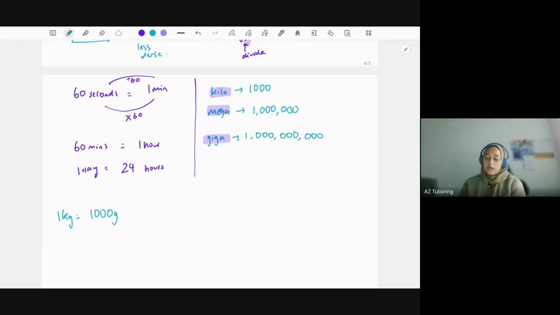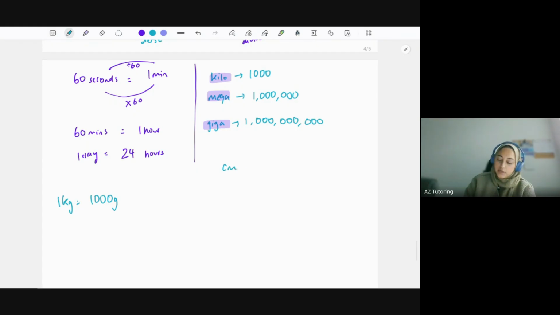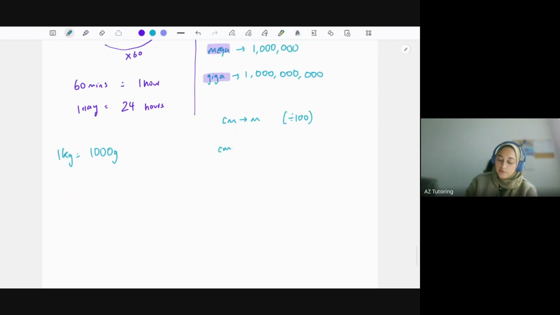Okay, what else? If I'm going from centimeters to meter, I am dividing by 100, because there's 100 centimeters in 1 meter. If I'm going from grams to kilogram, we divide by 1,000, as we've already spoken about there. Kilo means 1,000. This is a weird one that students forget. If I'm going from centimeters cubed to meters cubed, I'm dividing by 1 million, and I'll explain why.